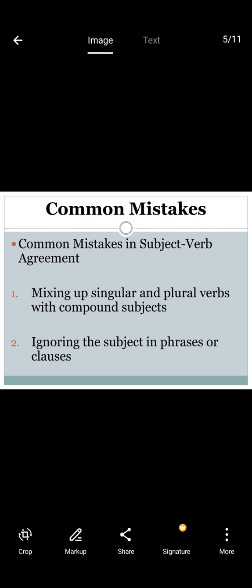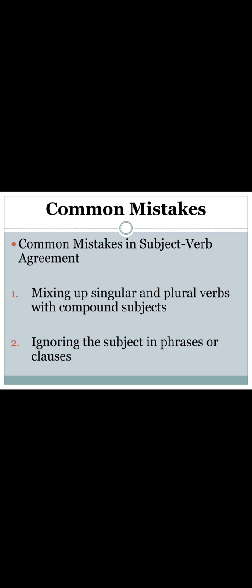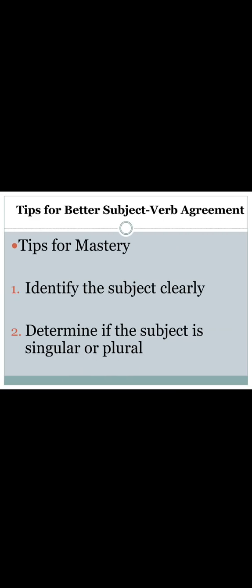And we make some common mistakes while writing. The common mistakes in subject-verb agreement we can find are: mixing up singular and plural verbs without compound subjects, and ignoring the subject in phrases or clauses. Sometimes we ignore the subjects in phrases or clauses. These are the common mistakes we find in subject-verb agreement.